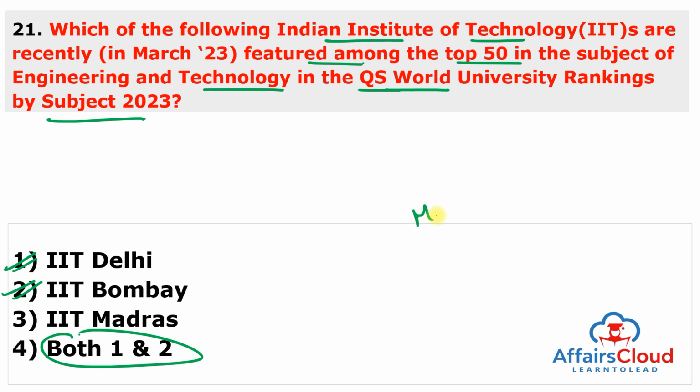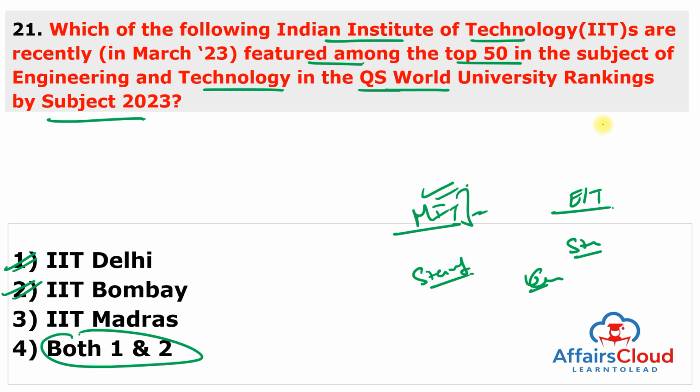So, the top is MIT, Massachusetts Institute of Technology in Cambridge, Massachusetts, USA, topping the engineering and technology ranking, followed by Stanford University in second and the University of Cambridge in third. So, the University of Cambridge is in third rank and second rank goes to Stanford University. First rank goes to MIT, Massachusetts Institute of Technology.